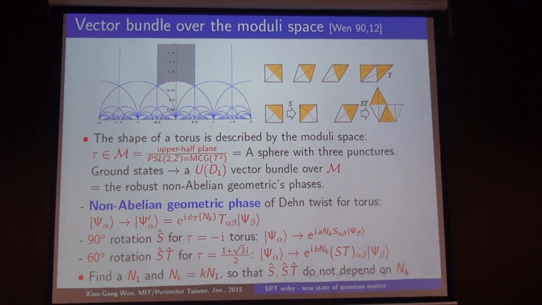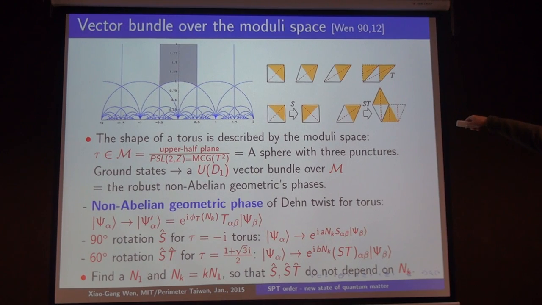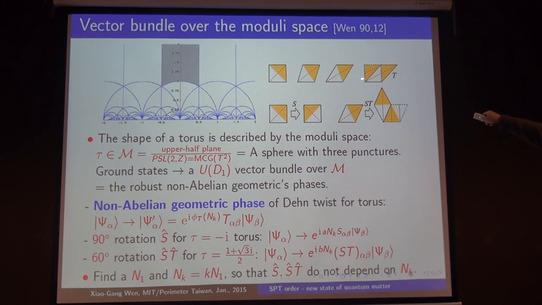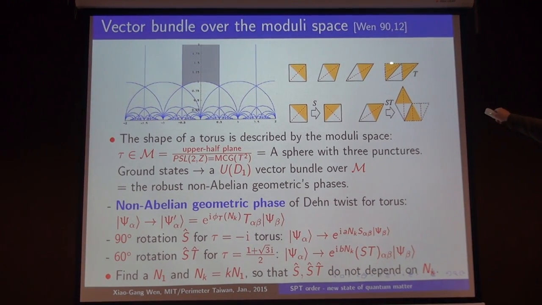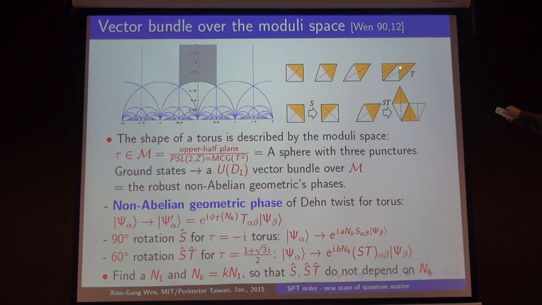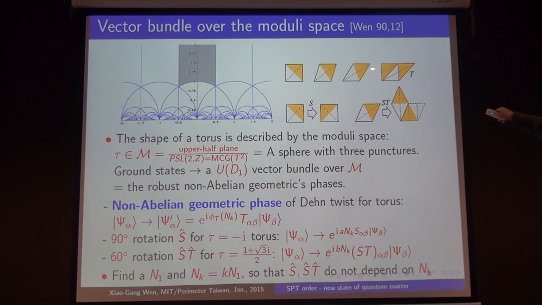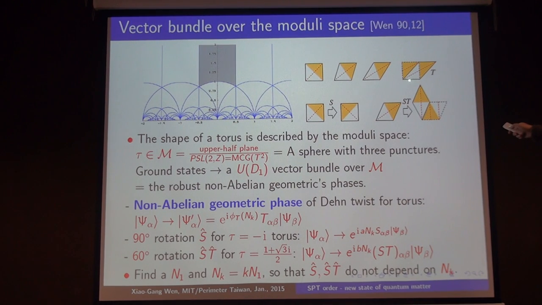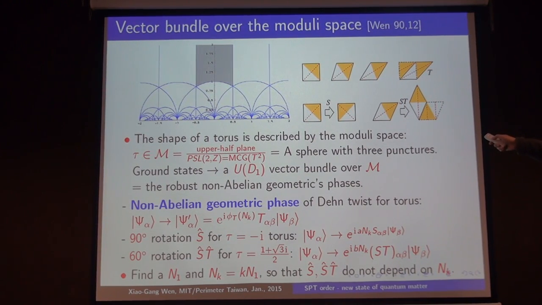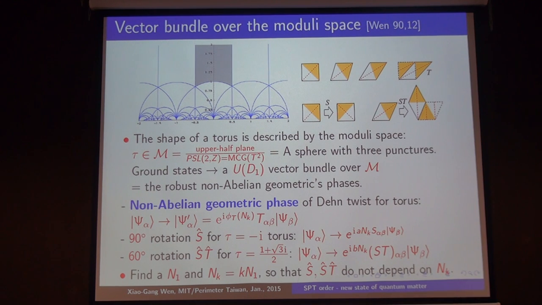And so to understand this is the following. For example, we can consider this so-called Dehn twist. So we can change tau to tau plus 1. But when tau changes to tau plus 1, the tau and the tau plus 1 actually describe the same torus with the same shape, because tau and tau plus 1 only differ by a different choice of coordinate on the torus. If you do this, there's a mapping from the torus back to itself. We change its coordinate, which changes tau to tau plus 1.